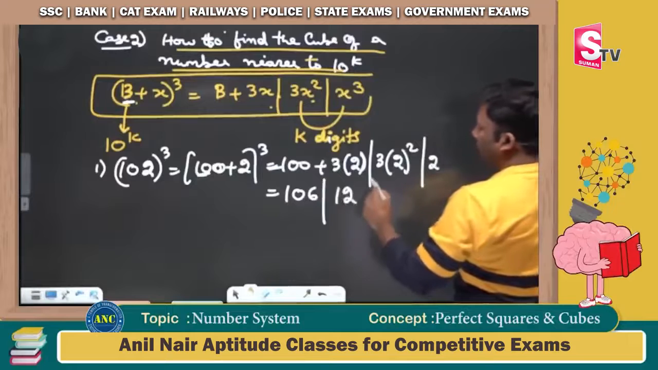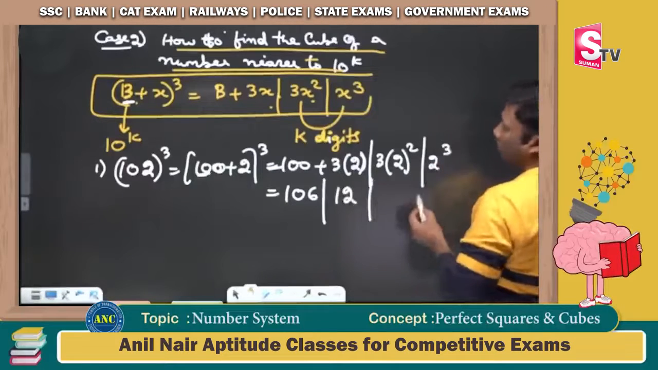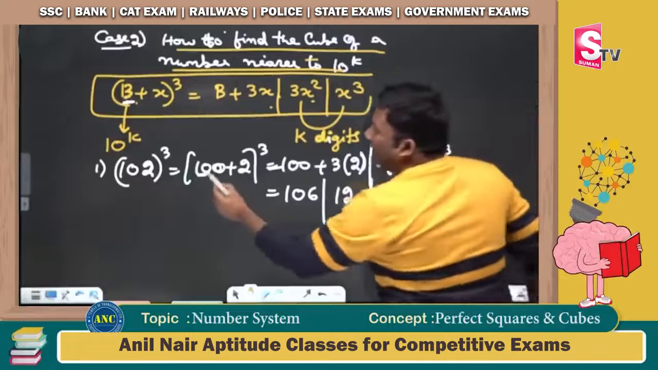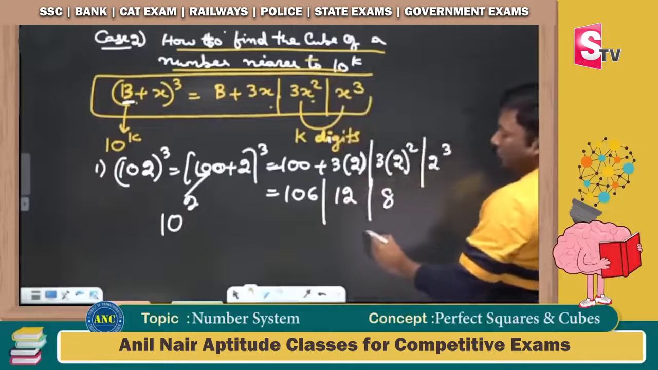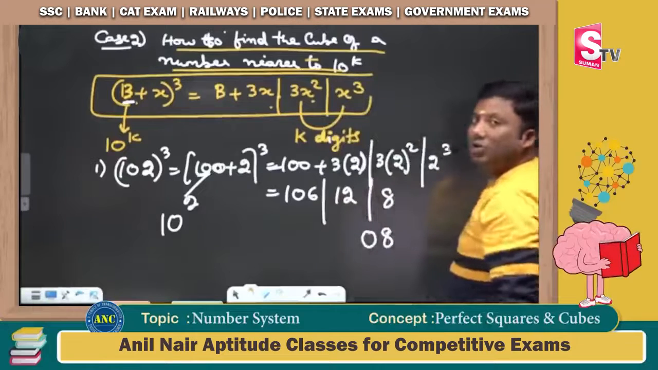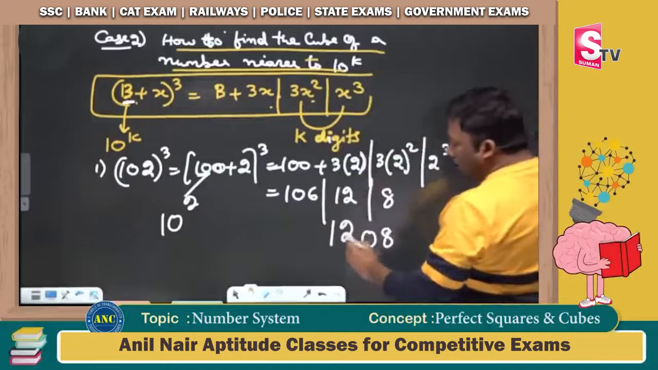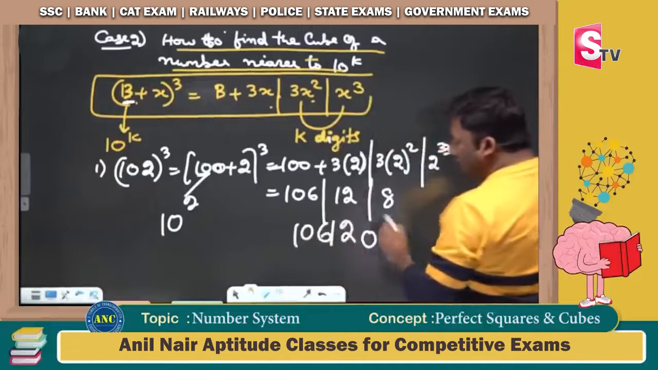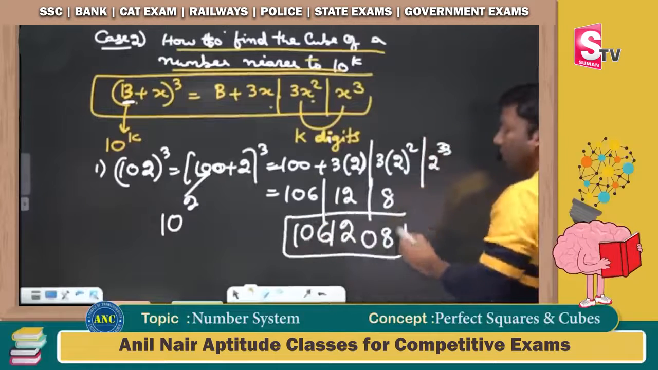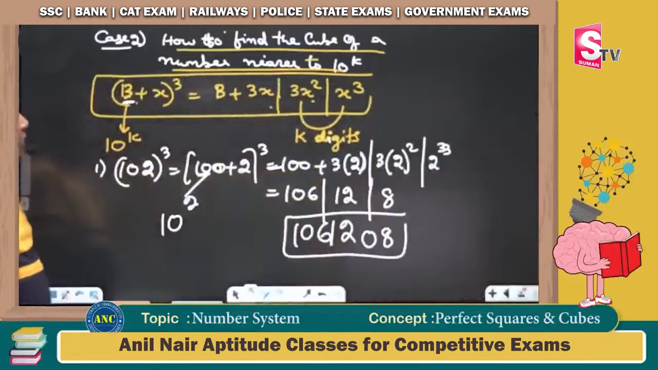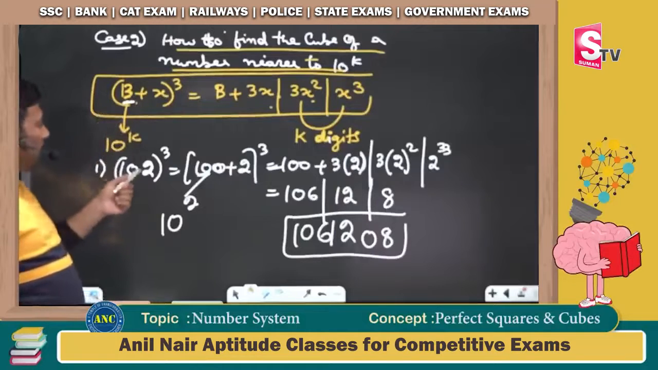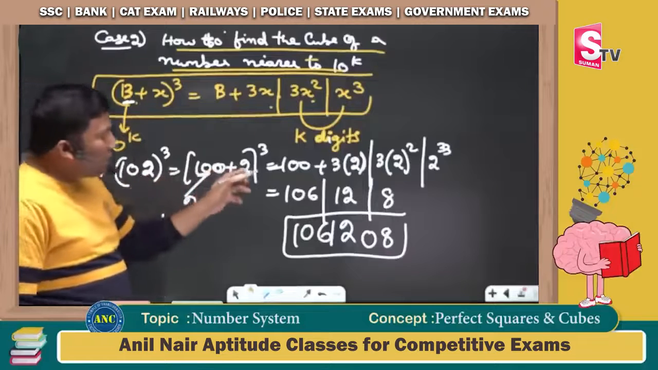4 3s are 12. 2 cube is 8. 100 is of the form 10 square. If the power of 10 is 2, the last two places should have 2 digits. 8 in a 2-digit format is 08. It is 12, and it is 106. The last places should take the number of digits equivalent to the power of 10, right? Now (b + x) power 3, b is 100, plus 2 power 3, b plus 3x.